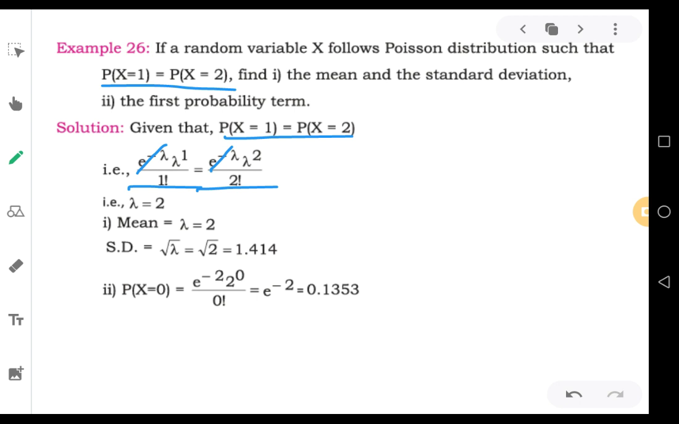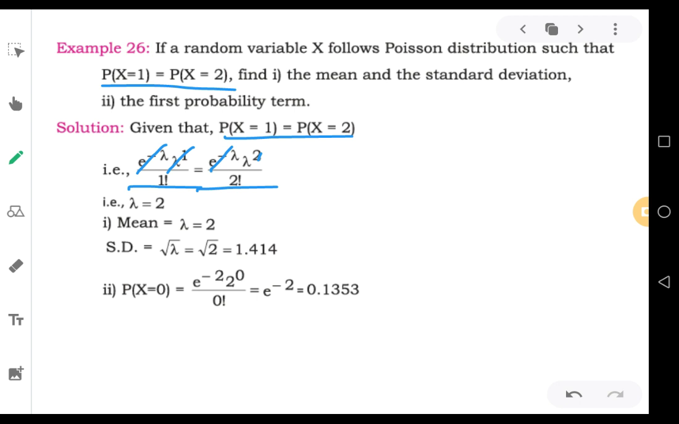Therefore you can cancel one lambda here, you can cancel one lambda here. Therefore, 1 lambda will be there. Lambda to the power of 1 means a single lambda is there. On this side, lambda to the power of 2 means lambda into lambda, so 2 lambdas are there.